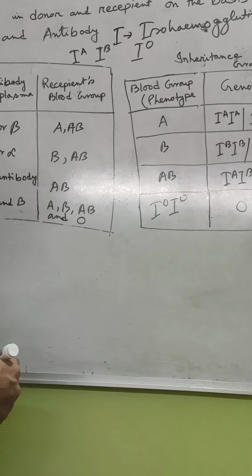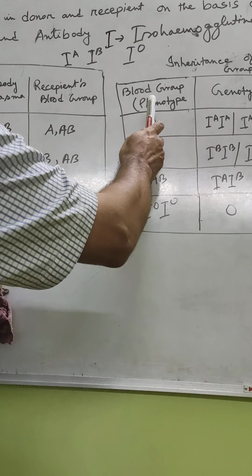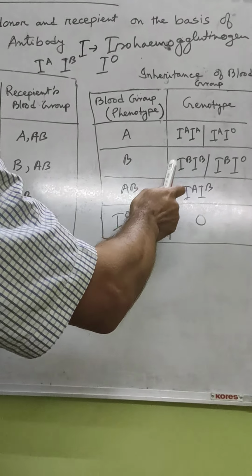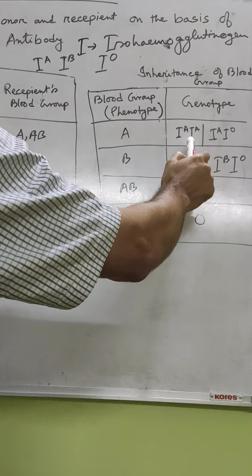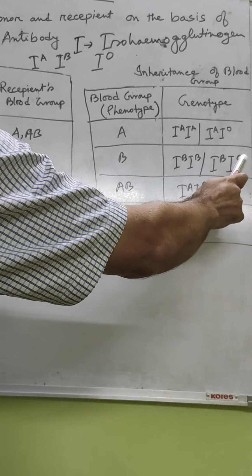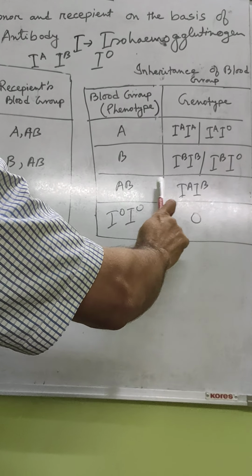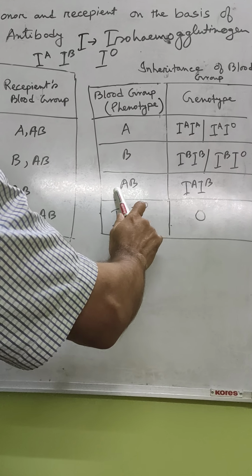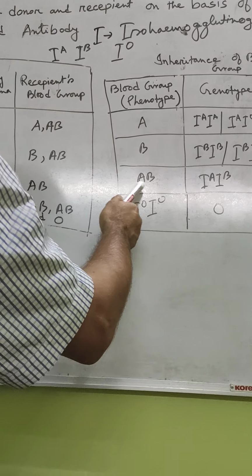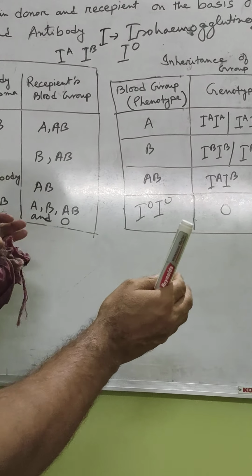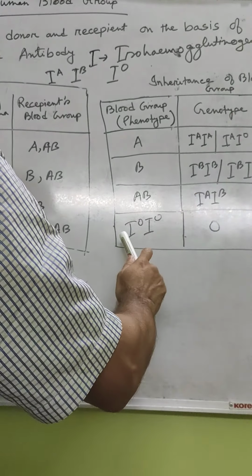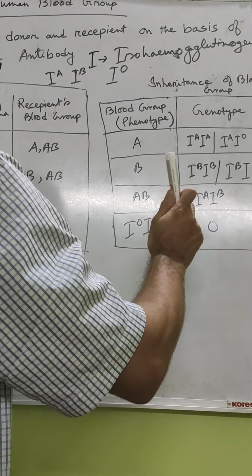So if we go through the inheritance of blood group, blood group A means phenotype. If the blood group is A, there will be two types of genotype, either IA-IA or IA-IO. B is IB-IB or IB-IO. Then AB is only IA-IB. Both the alleles IA and IB are together present, and they are simultaneously expressing together. Although both of them are dominant, they are not totally dominant, they are mixing together to produce AB blood group. That is why it is called codominant, which I said already. IO-IO will produce O blood group.